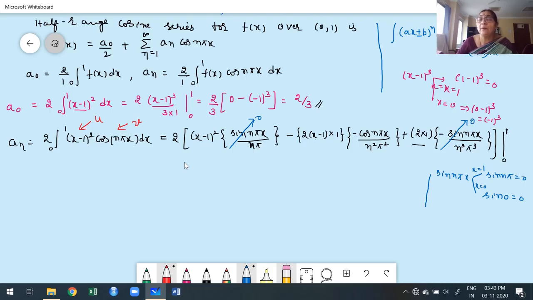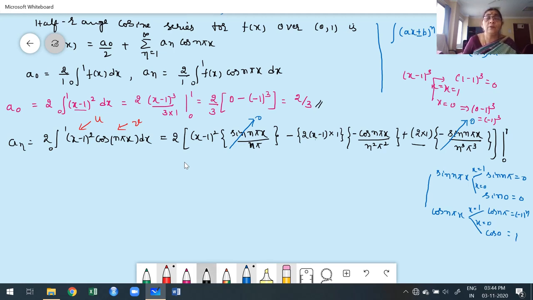Next I have to verify cos n pi x. Cos n pi x for x is equal to 1 gives cos n pi. What is the cos n pi value? Minus 1 to the power of n. For x is 0, cos 0. What is cos 0? It is 1. Now, this shows that the cosine functions are not equal to 0 at both the upper and lower limits.